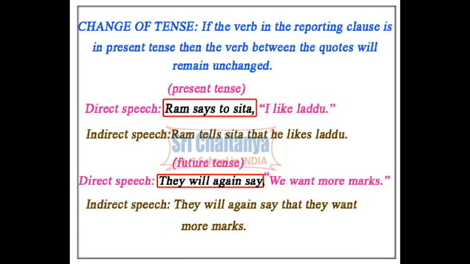In future tense: they will again say, "We want more marks." In indirect speech: they will again say that they want more marks. Here, we have to observe that the tense of the sentence between the quotations is not at all changed because the reporting verb is in present tense and in future tense.